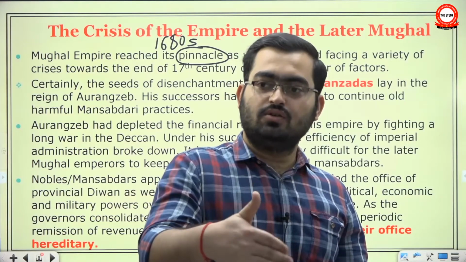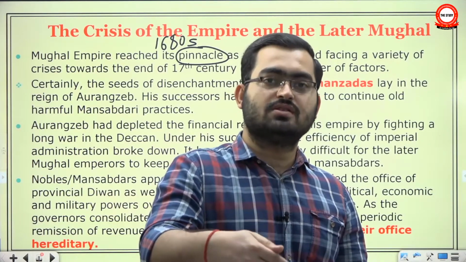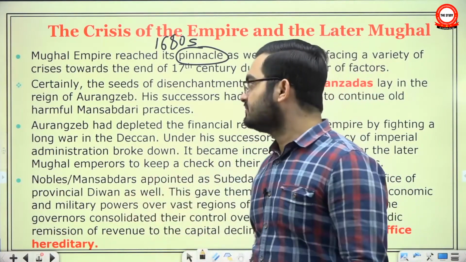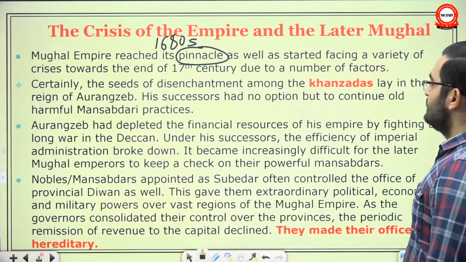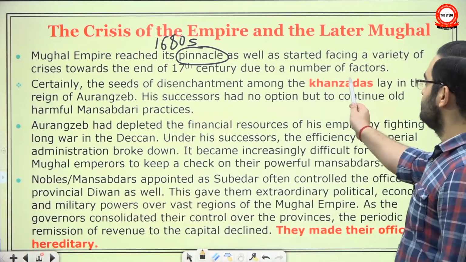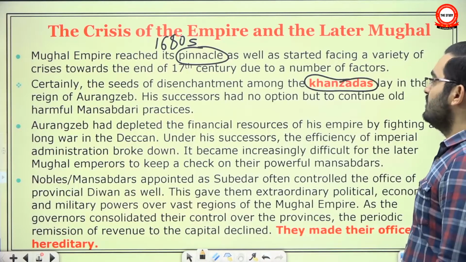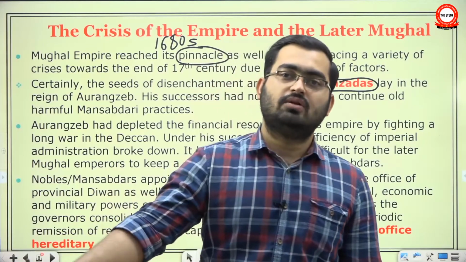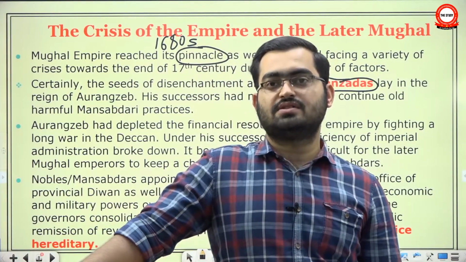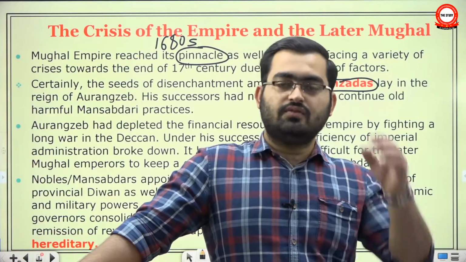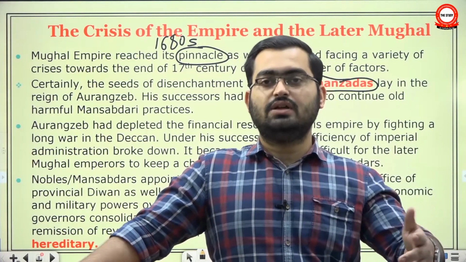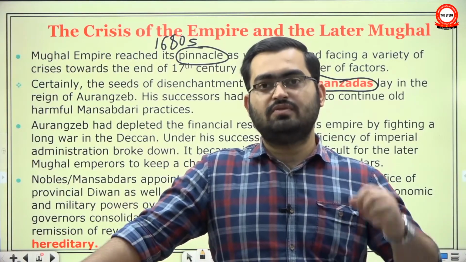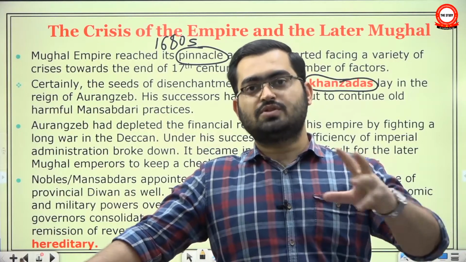Eventually, Aurangzeb realized that we have to stop enrolling new mansabdars because we simply don't have good quality Jagirs anymore. So the crisis was already there. Certainly, the seeds of disenchantment among the Khanzadas lay in the reign of Aurangzeb, because even Aurangzeb had to stop enrolling new Mansabdars. European travelers are already telling us about the corruption of local Mansabdars and local administration. Because if you have no incentive to invest in increasing productivity, then you will only exploit. Take away as much as possible before the Jagir is taken away from you. So the corruption was already there.